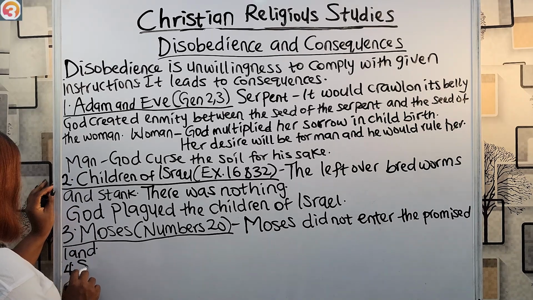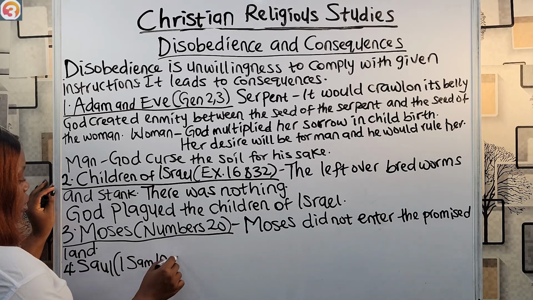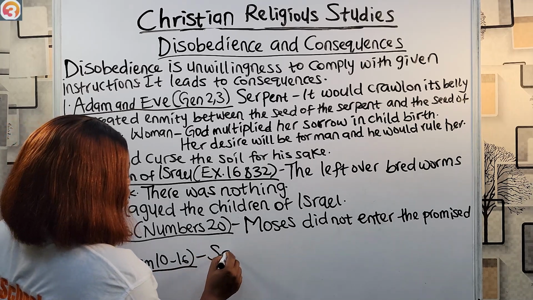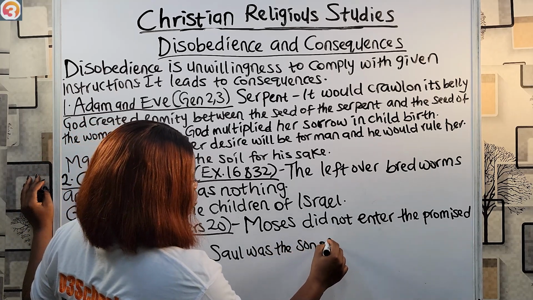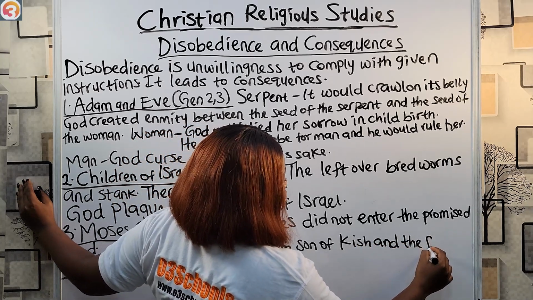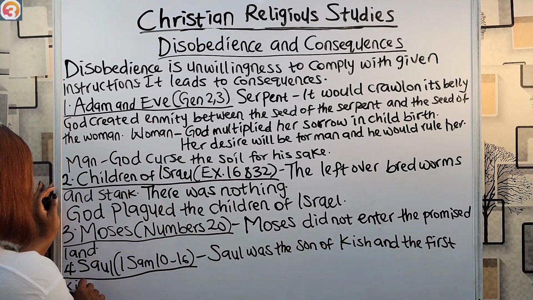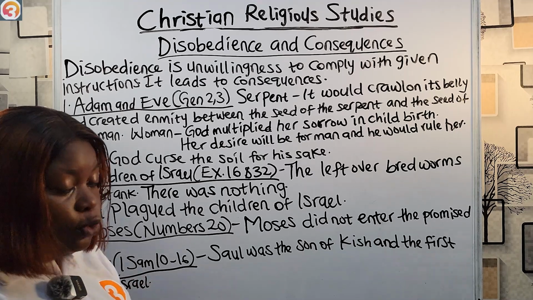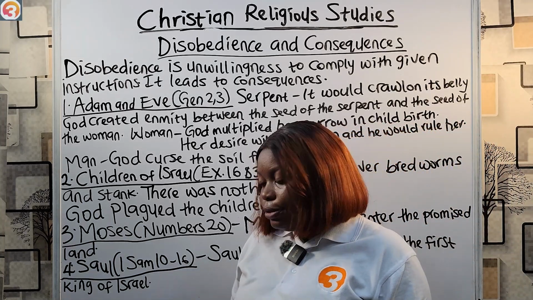Another person that disobeyed God in the Bible was Saul in 1 Samuel chapters 10 to 16. So Saul was the son of Kish, and he was also the first king of Israel that Samuel anointed.